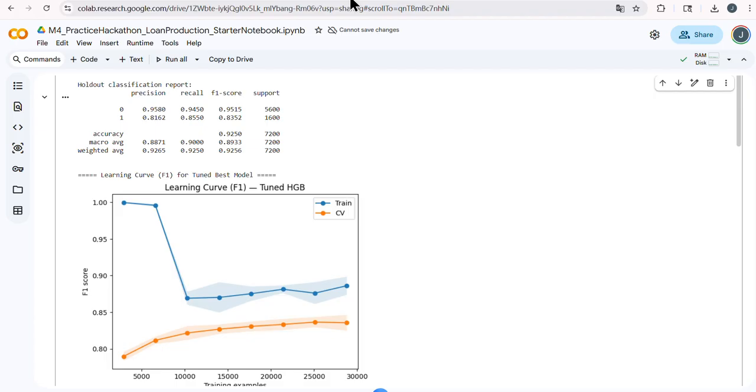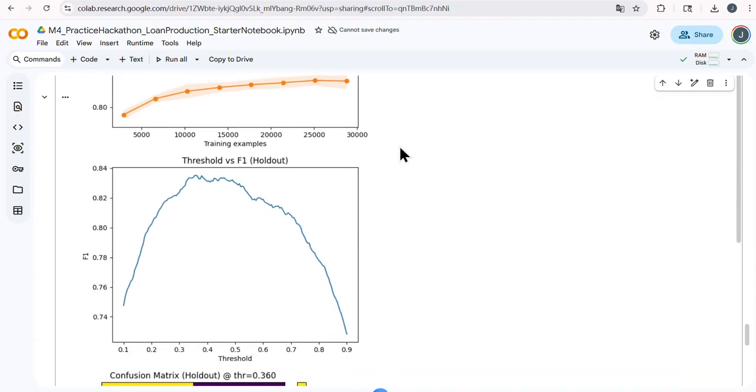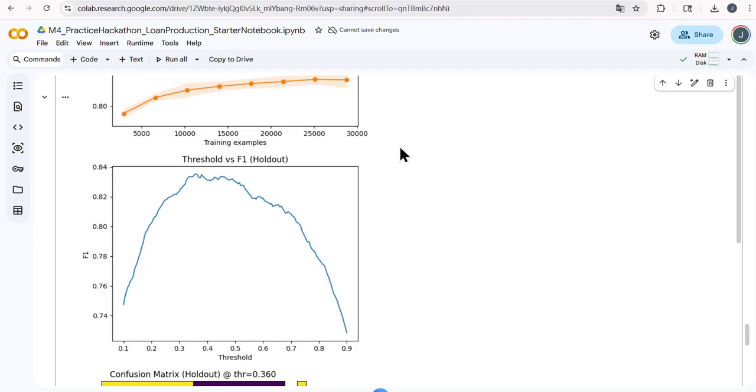After pre-processing, I compared at least three models using stratified cross-validation and evaluated them with F1. Logistic regression with balanced class weight achieved an F1 of about 0.74. Balanced random forest achieved 0.81, and HistGradientBoosting baseline performed best at about 0.83.